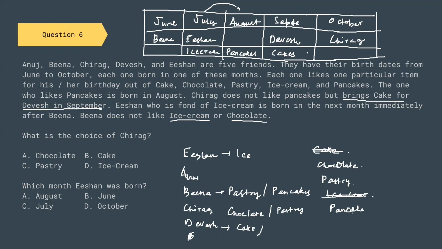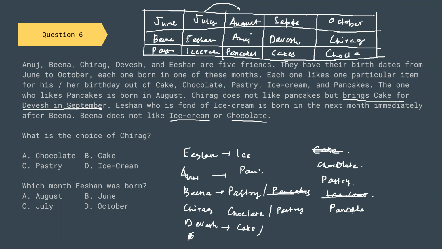So we are now left with Anuj. Anuj likes pancakes. So if Anuj likes pancakes, then pancakes is accounted for. So Bina will like pastry. If Bina likes pastry, then whatever is left, Chirag will like chocolate. So this is our total group.